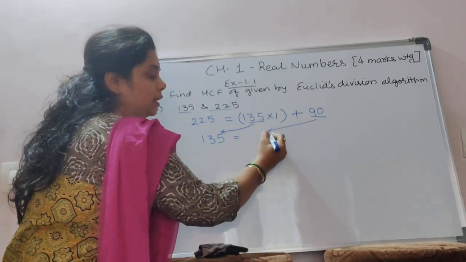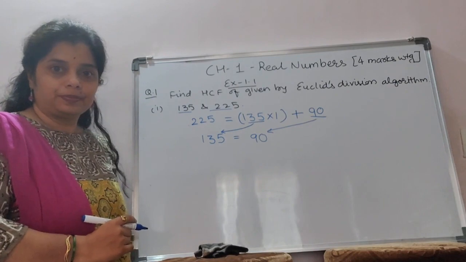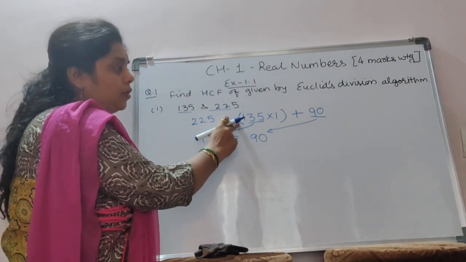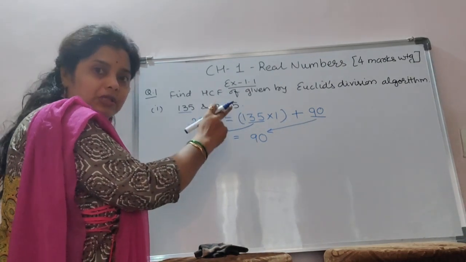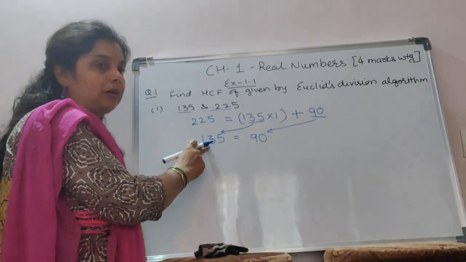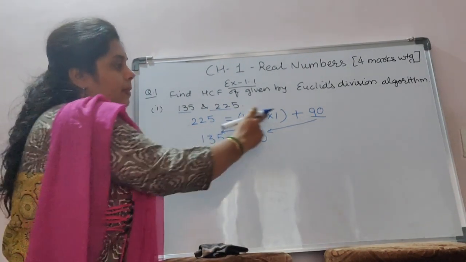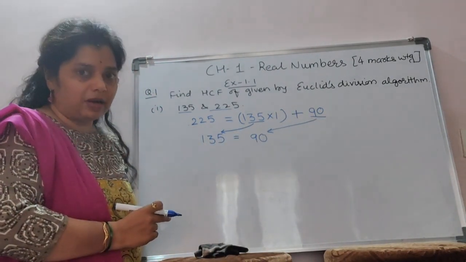Now it is a divisor in the second step. I repeat again. This number 135 was a divisor in the first step. Now it becomes a dividend. You have to take it to the other side. Okay. Now this 90 is a remainder, now it becomes a divisor.